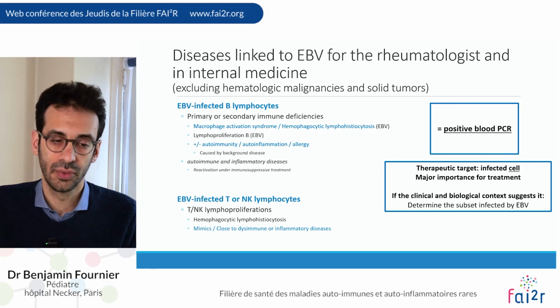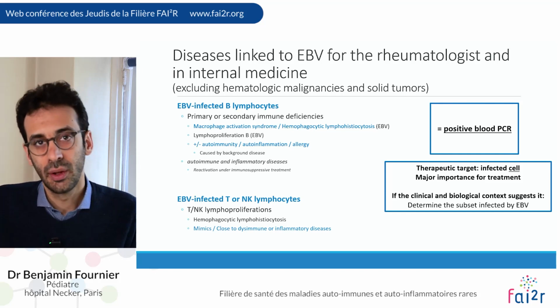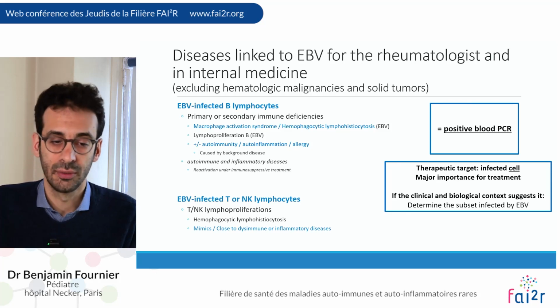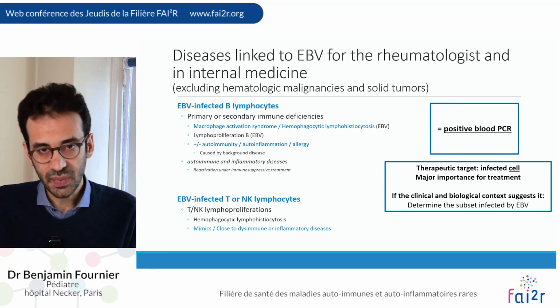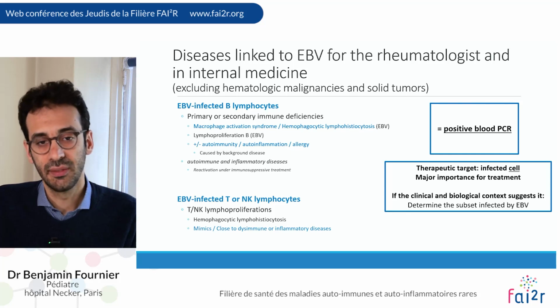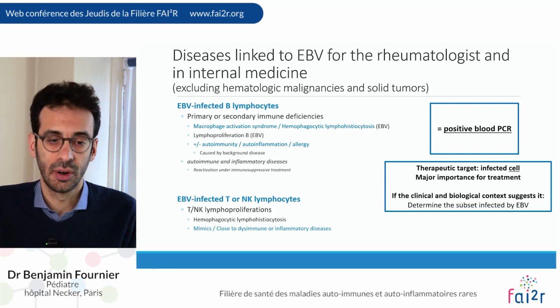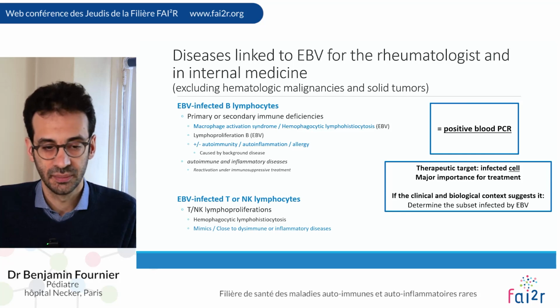They are mostly linked to the underlying immune deficiency. You may also have patients with well-characterized autoimmune or inflammatory diseases who receive immunosuppressive treatment, and in these cases, there may be a reactivation of EBV, which is mostly asymptomatic.